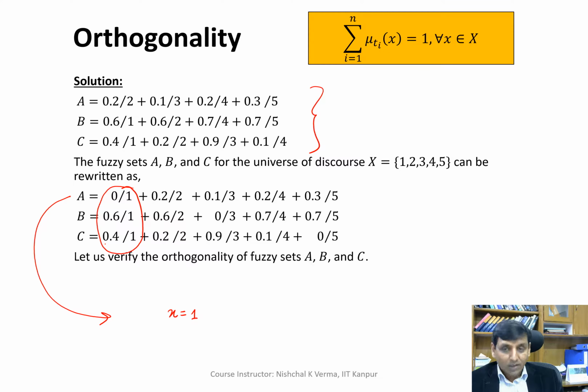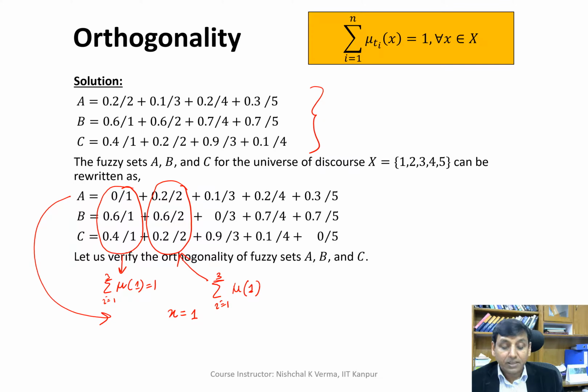Similarly here also we see that the summation of membership values for all the three fuzzy sets is equal to 1.